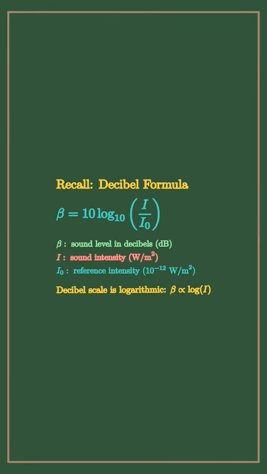Recall the decibel formula. Beta equals 10 times log base 10 of I over I0, where I is sound intensity and I0 is the reference intensity.